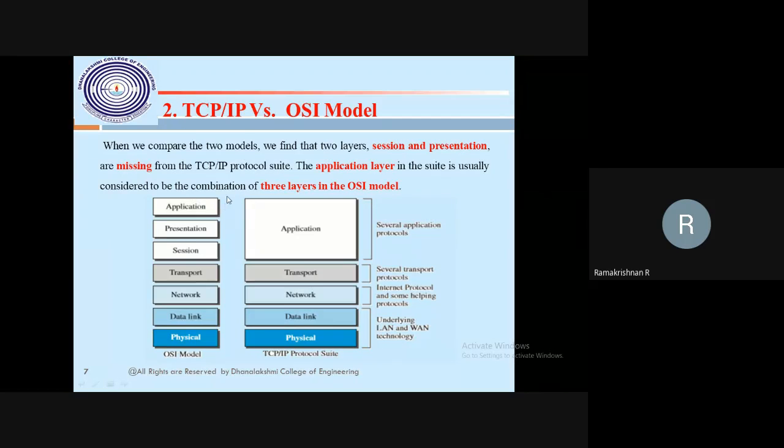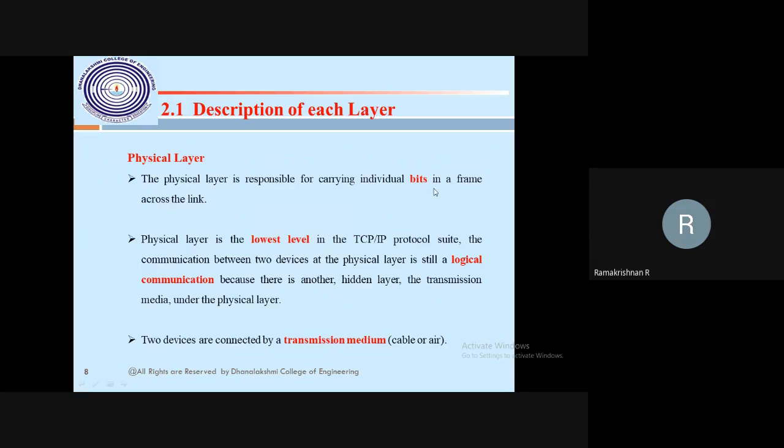The same thing we are going to write about in the OSI model. That depends on the question paper for the university exam. If they're asking about OSI, just add 2 layers. If they're asking about TCP/IP, remove these 2 layers. Then the physical layer, as I already said, deals with the bit format. It is the lowest, first layer. The logical connection as well as the transmission media are there, sometimes a wired connection or sometimes a wireless connection.